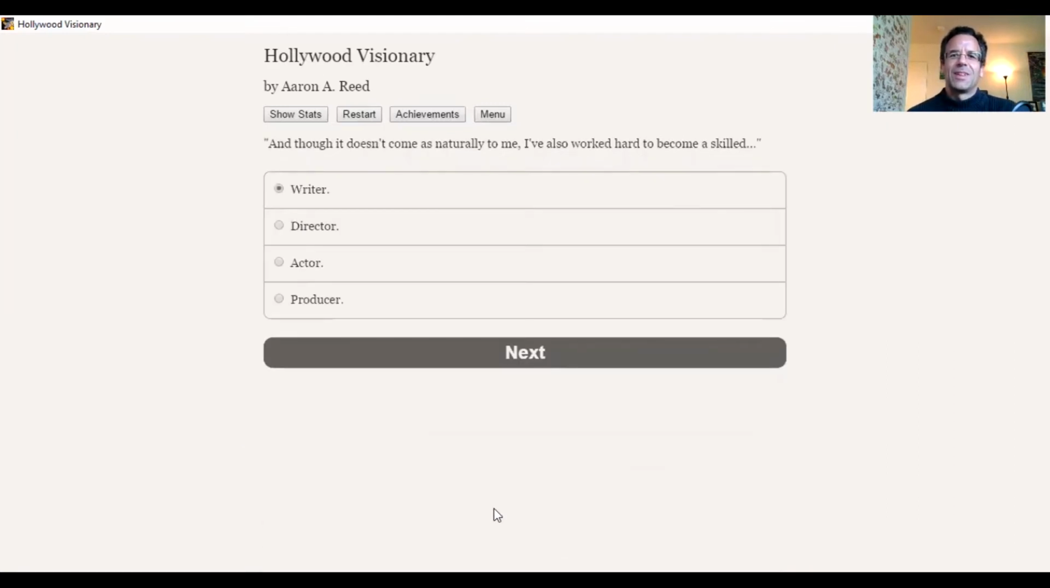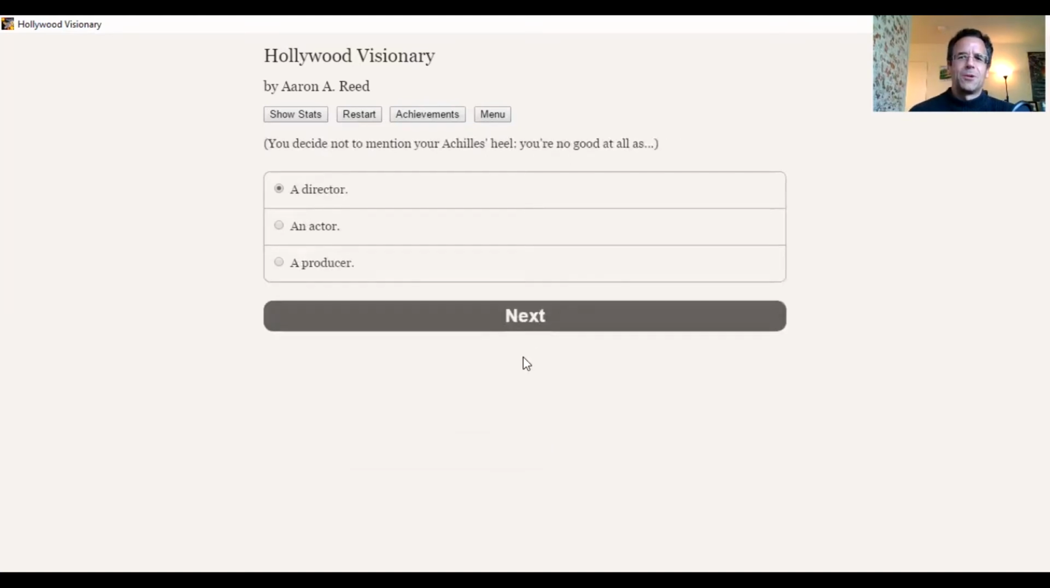And though it doesn't come naturally to me, I've also worked hard to become a skilled writer. Yeah, great. To say I'm not a natural writer, but I worked hard to become skilled at it. Yeah, no one's going to listen to you at this point. No one should be listening to my player character at this point. And then to not mention that I'm not good at something like directing, acting, or producing. I am not good at producing. Clearly, I am not good at producing.